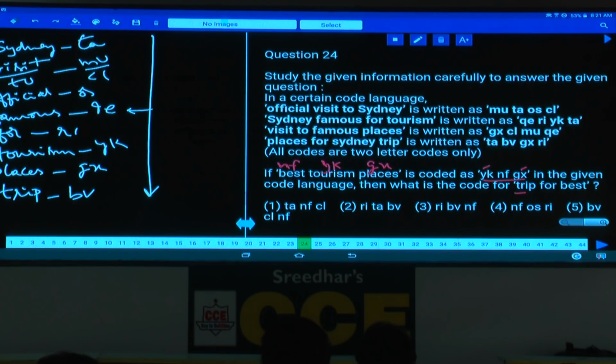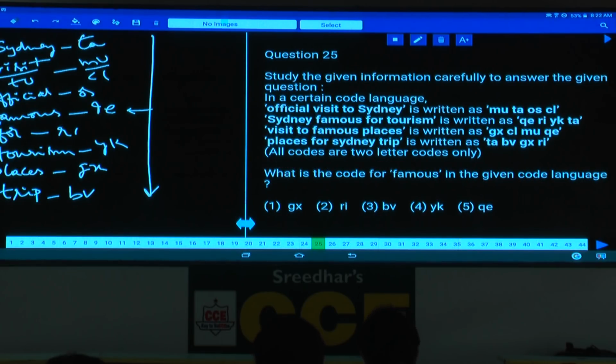Then in the given code language, what is the code for trip? Yes, tell me what is the code for trip here? The code for trip is trip for best. Trip is BV and for is what? The code for is RI. And finally best is NF. And so what is your answer here? BV, RI, NF in any order. Again, the codes need not necessarily be in the same order. And so what is your answer? Choice 3.